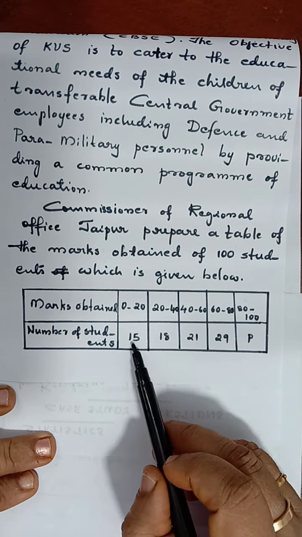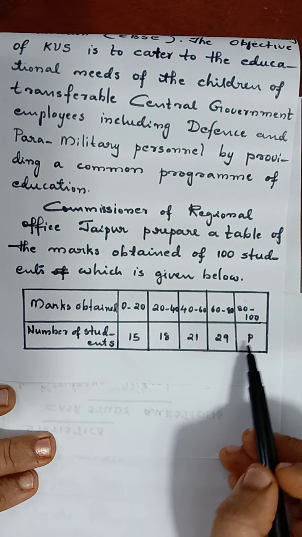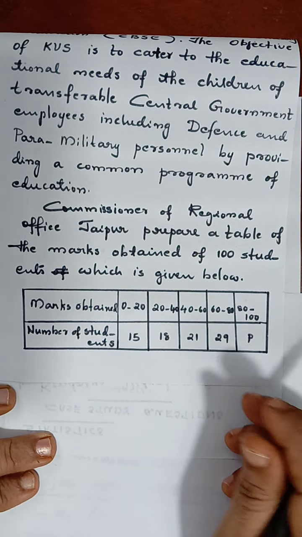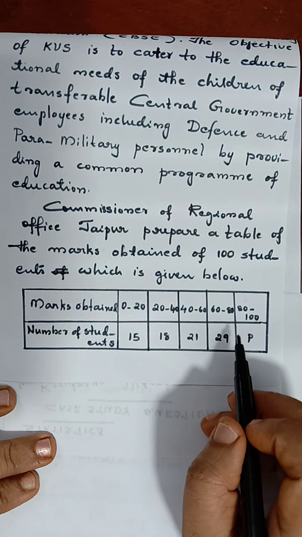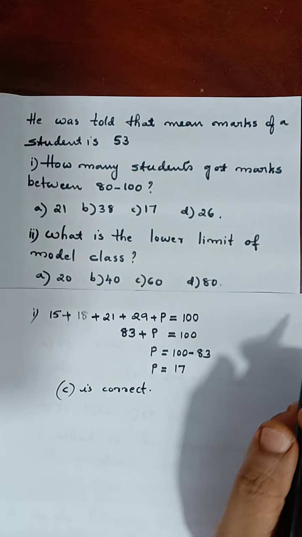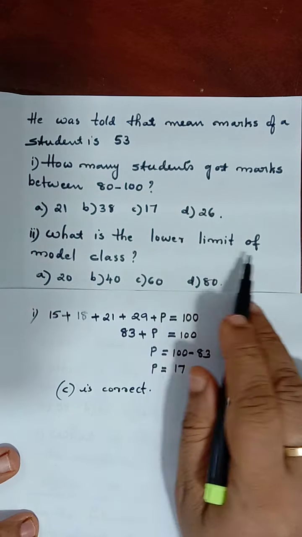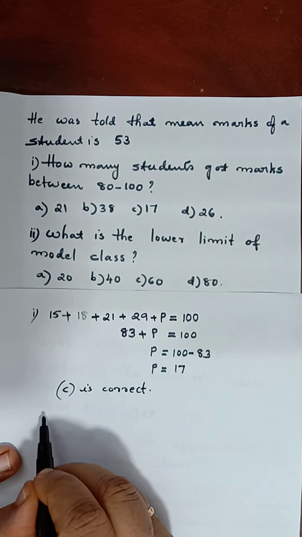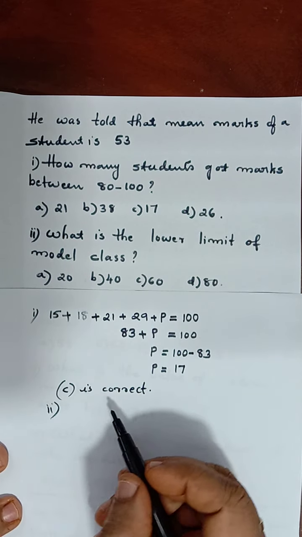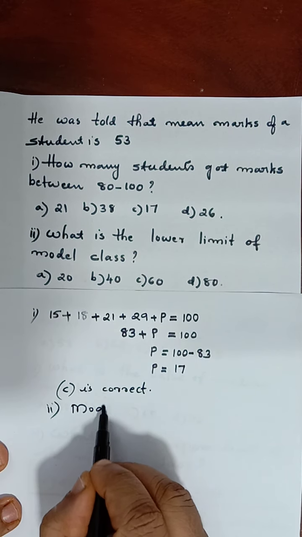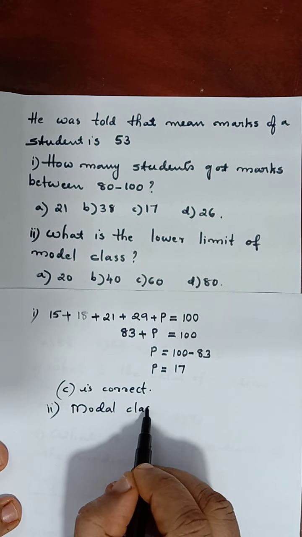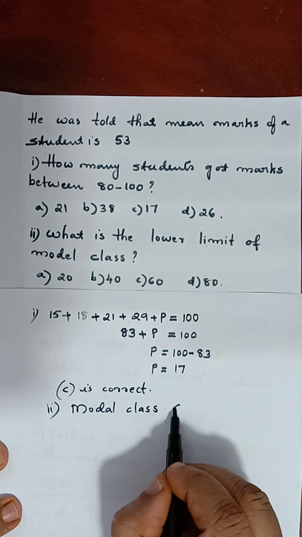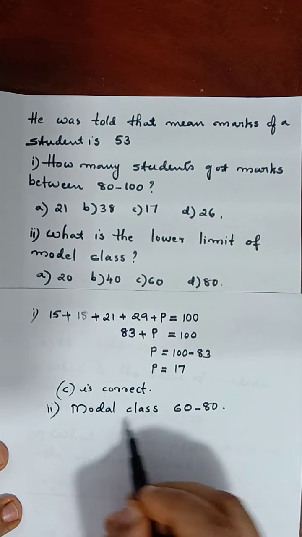Once more, the maximum frequency you have to choose from this. 29 is the maximum frequency. So the modal class is 60 to 80. That's what we have to write. What is the lower limit of the modal class? So for question number 2, the answer: modal class is 60 to 80.